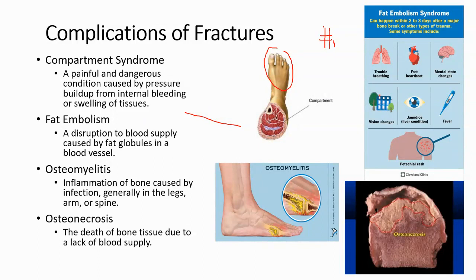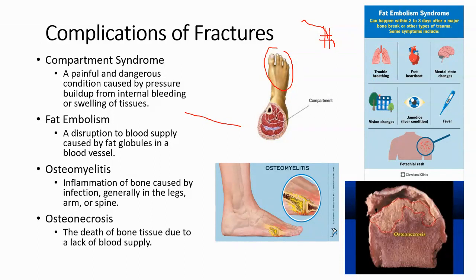Somehow fat from the system gets into the bone and it gets into the circulation, and the fat travels around just like an air embolism would, but it's a little teeny fat globule. And when it starts to lodge in places, the symptoms that come with fat embolism syndrome are trouble breathing, so respiratory distress. They start becoming a little distressed in their breathing.